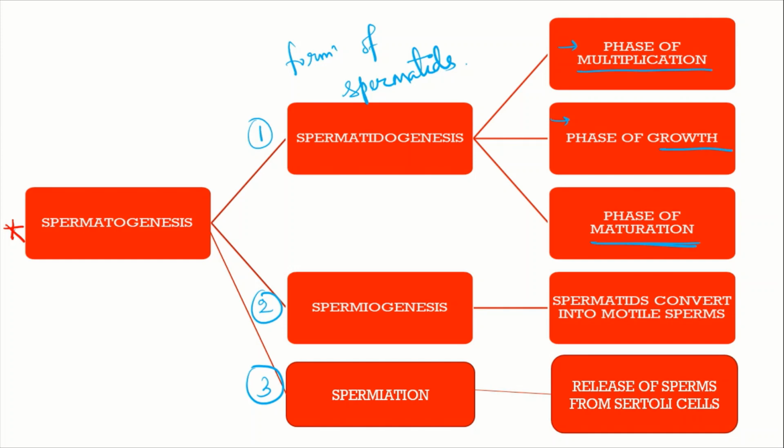After the formation of spermatids, these will convert into motile sperms, and this conversion step is known as spermiogenesis. And the third step, that is spermiation, is the step in which these motile sperms are released from the Sertoli cells to be transferred from the testis to the female's body. So this is the spermiation process, where the motile sperms, or the head of the sperms, are released from the Sertoli cell. This is the third step.